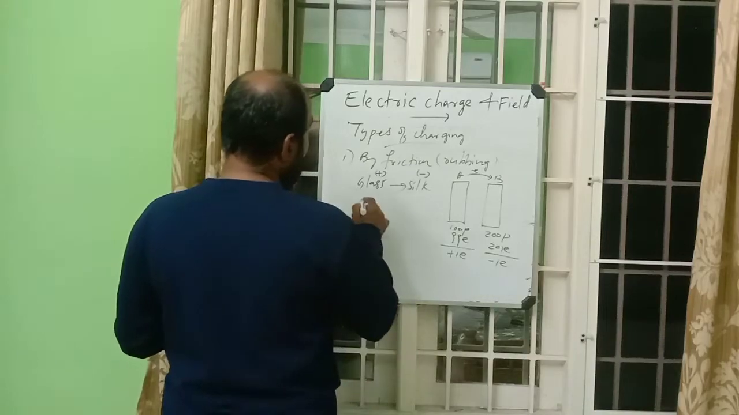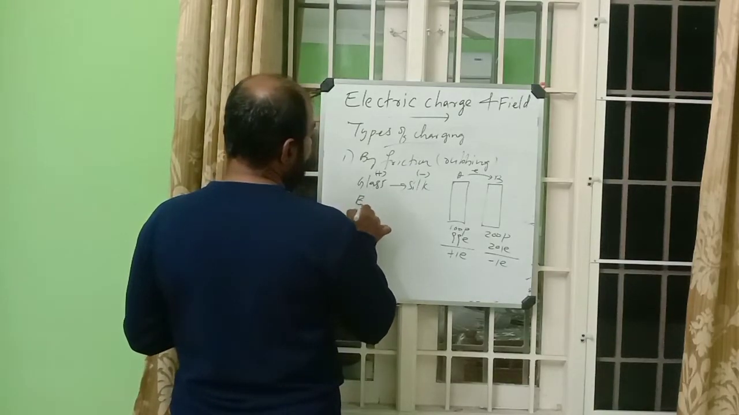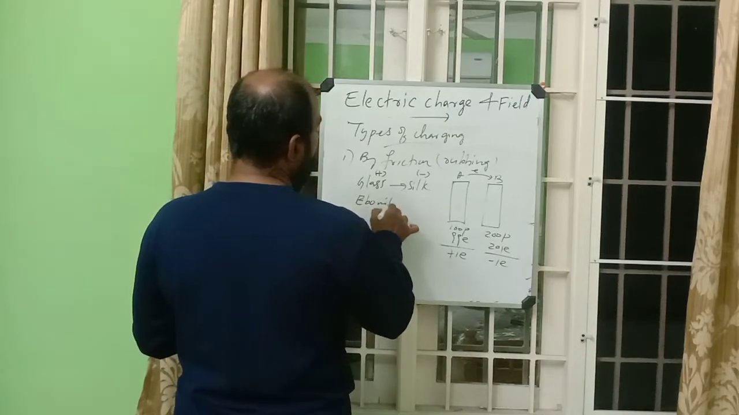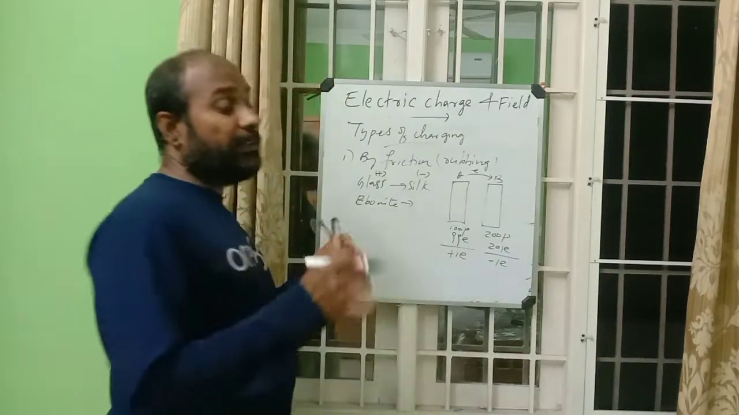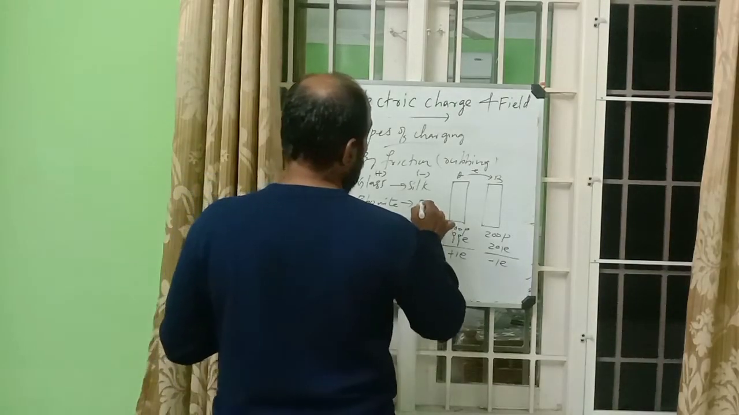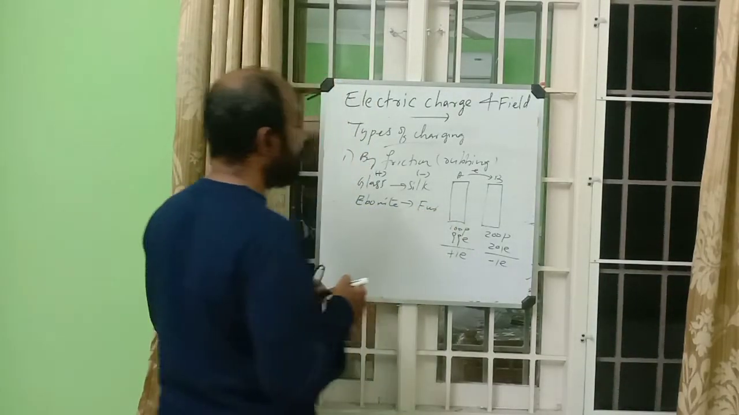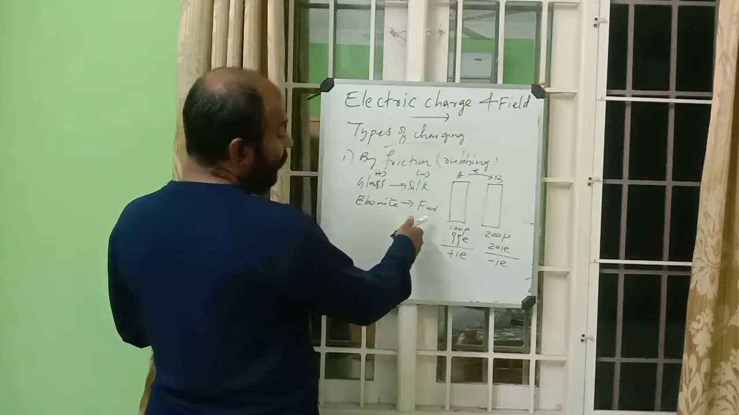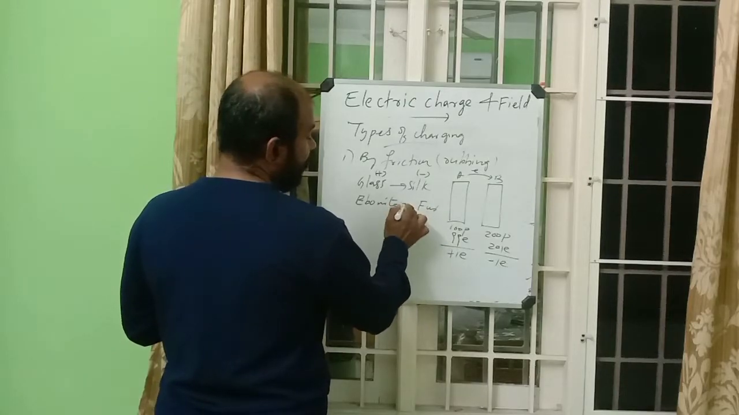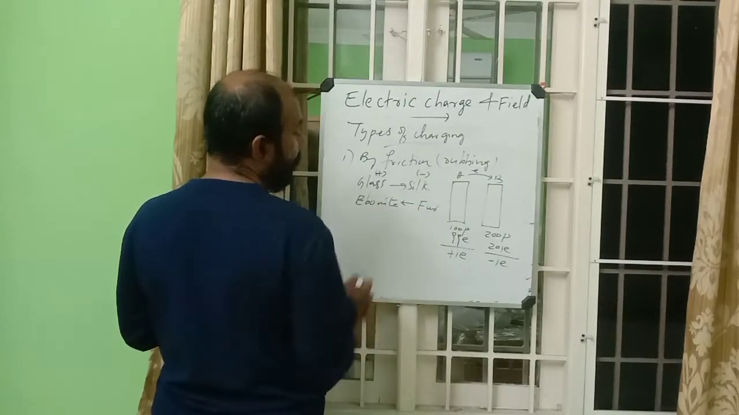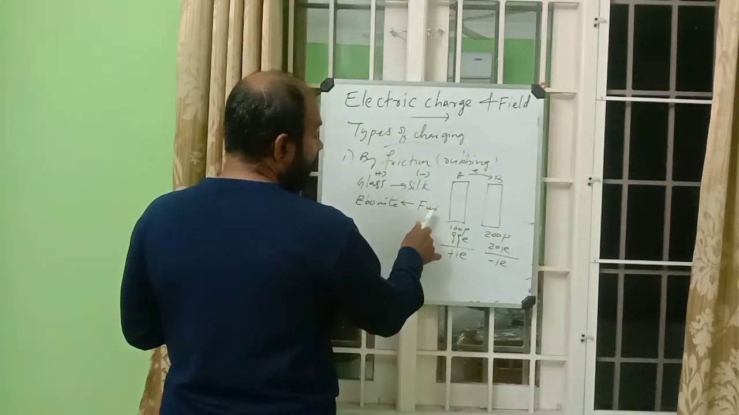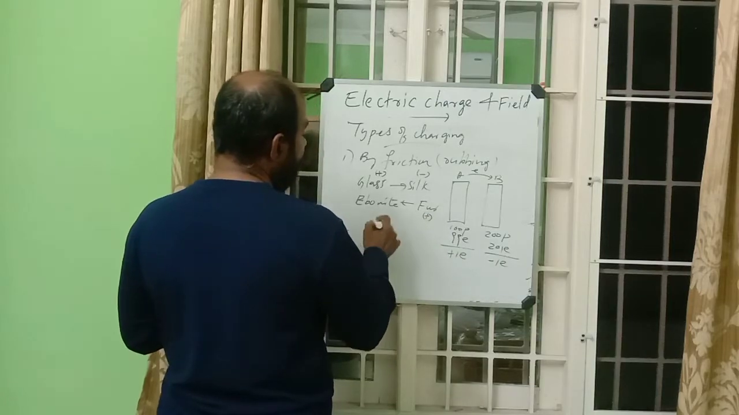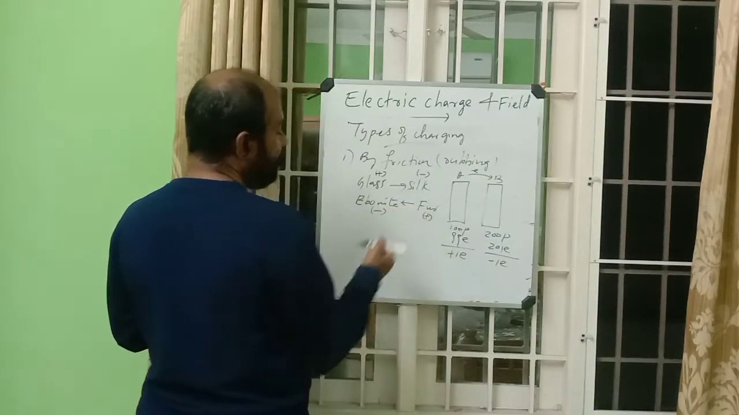Like that, when an ebonite rod is rubbed with fur, what will happen? Electrons are transferred from fur to ebonite. Then the fur, losing electrons, gets positive charge, and the ebonite is negatively charged.